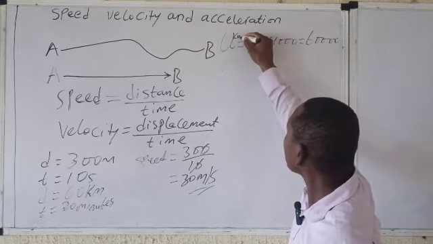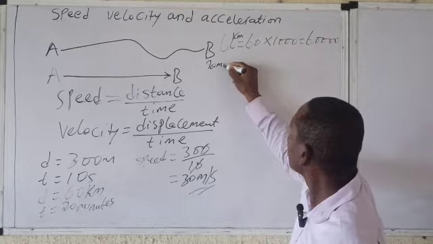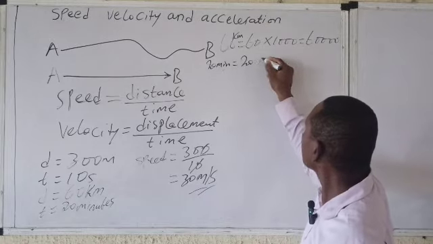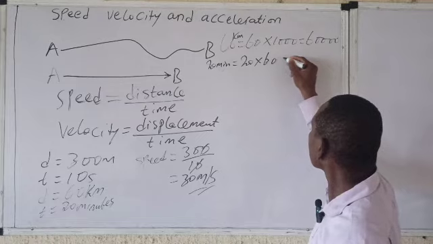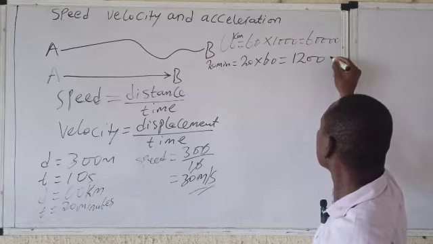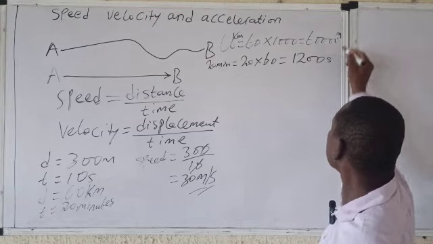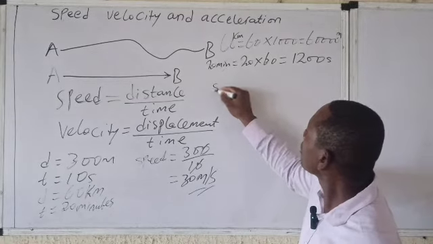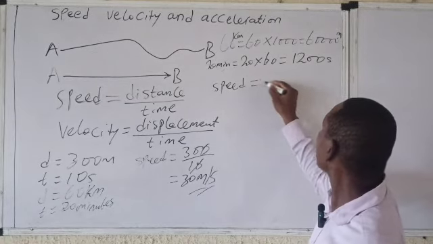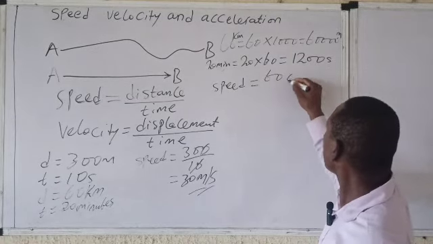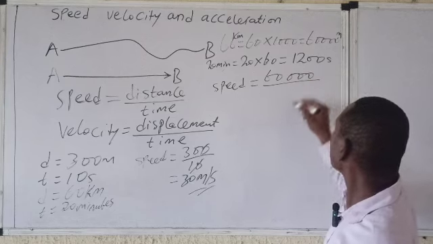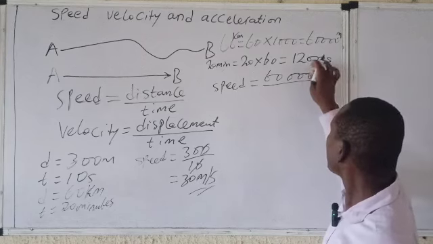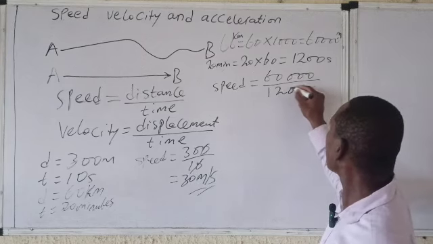This is kilometer, right? So 20 minutes equals 20 times 60, which is 1,200. So this is in seconds, and this is in meters. So you've got your answer. To calculate the speed, it is now equal to what? The distance, which is 60,000 meters, all over the time, which is 1,200.